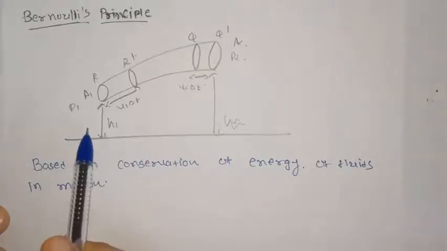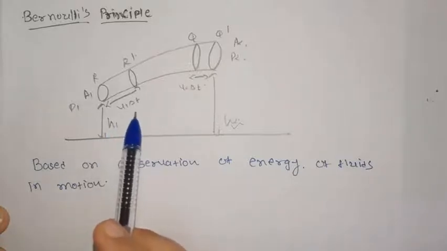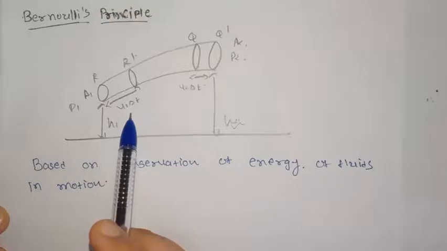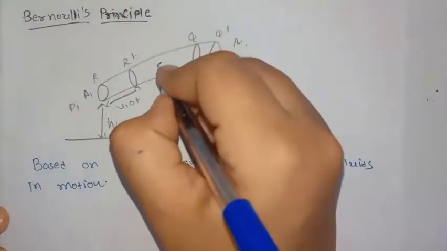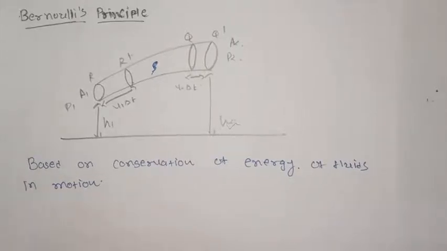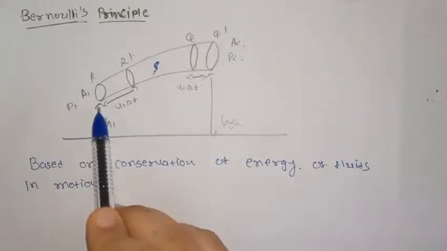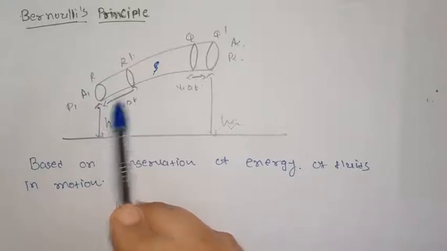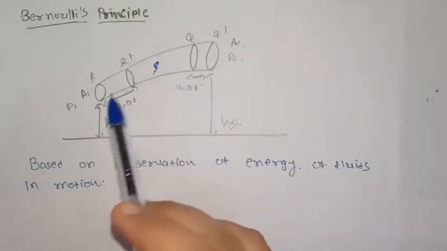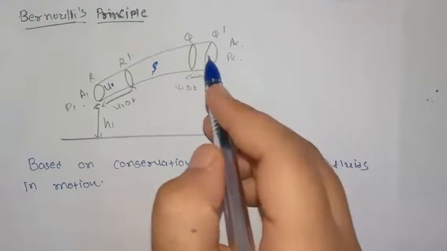Consider the figure shown below. It is a portion of an incompressible fluid flowing steadily. The density of the fluid is rho. Let the fluid be initially between ends R and Q. Its velocity at R is v1 and velocity at Q is v2.